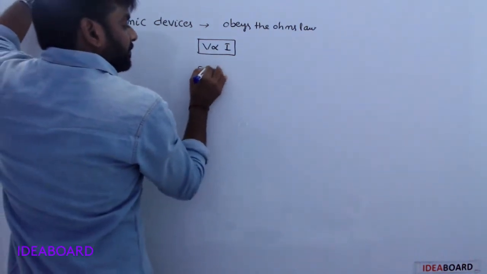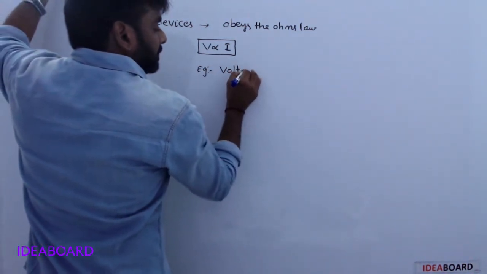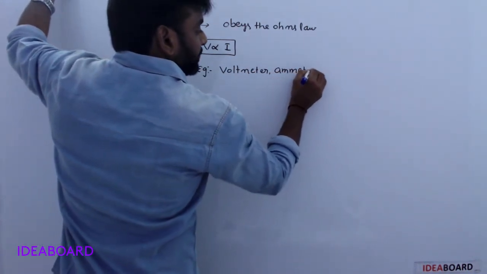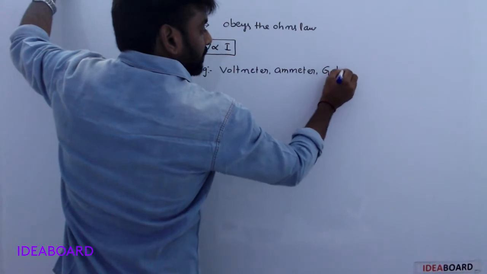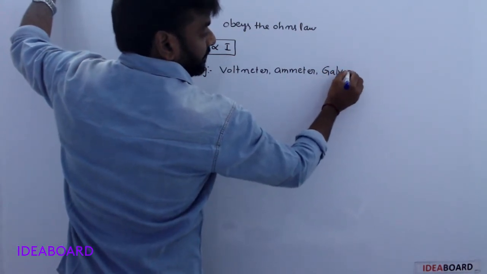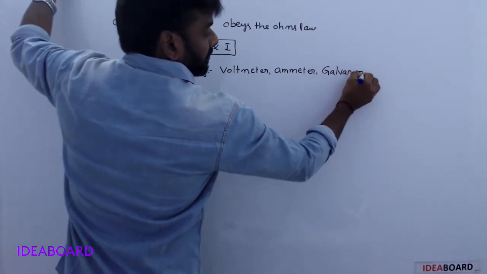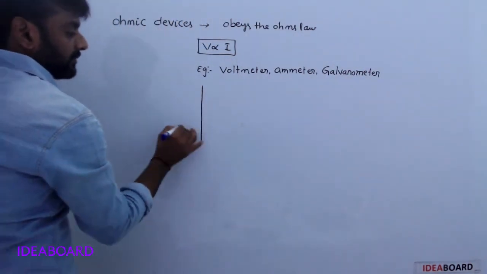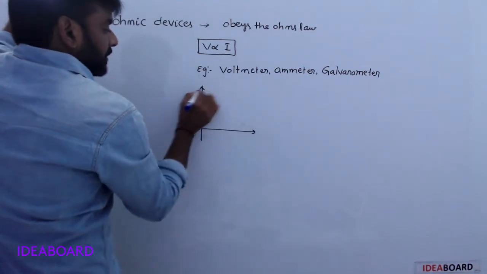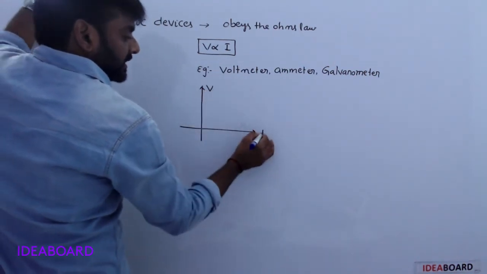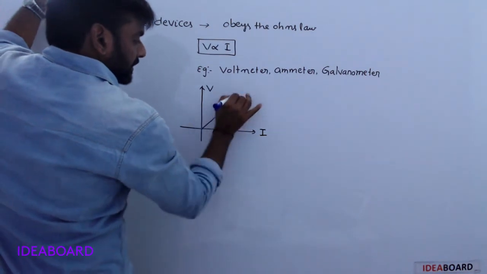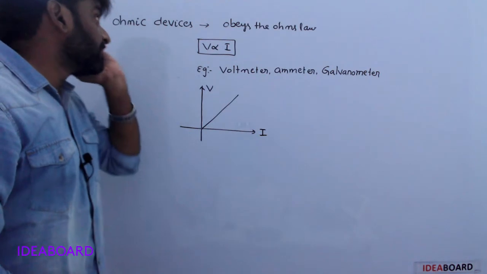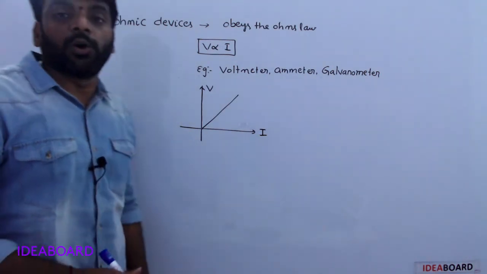Examples for this: voltmeter, ammeter, and galvanometer. Understood? Okay. In this case, on the graph, with potential difference on the y-axis and current on the x-axis, the graph is a straight line. So such types of devices are nothing but ohmic devices.